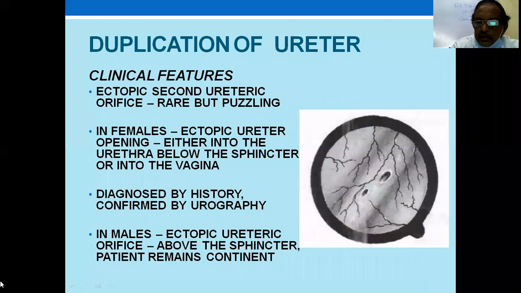So this is how these two orifices are seen in cystoscopy. One in the normal location, the other one medially and lower down. So this is an ectopic ureteric orifice. Sometimes you find it like this, and it is puzzling to know which is which unless you have done an intravenous urogram before. If you are doing cystoscopy for some other reason and find these two things, you will be puzzled. In females, the ectopic ureteric orifice drains either into the urethra below the sphincter or into the vagina, and causes incontinence. It is diagnosed by history in the case of incontinence and confirmed by urography. Usually in males, the ectopic ureteric orifice opens above the sphincter and they are continent.